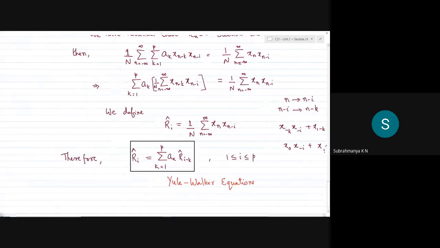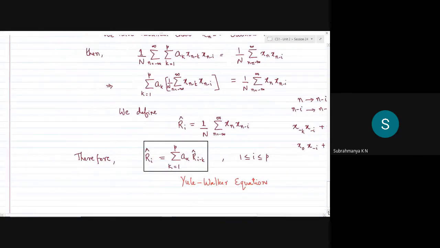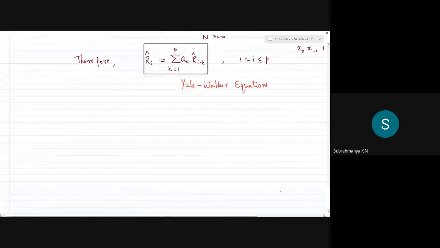All right. So this set of equations is famously known as the Yule-Walker equations. As there are so many coefficients involved here, Ri hat seems to represent a single value, but it is not. As you know, there are p elements involved here. So if you take all the elements, the left hand side is simply a column vector.